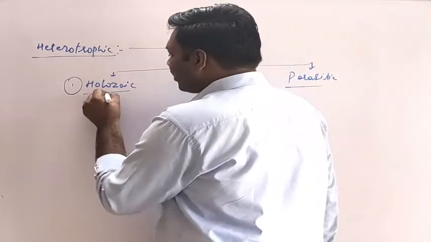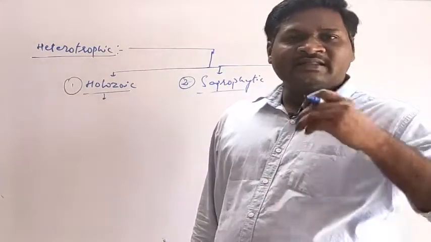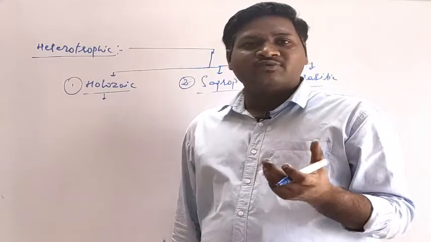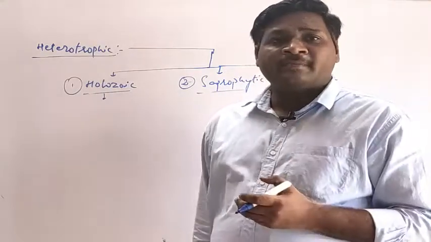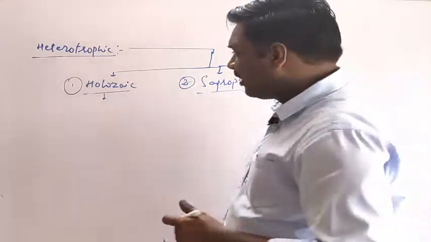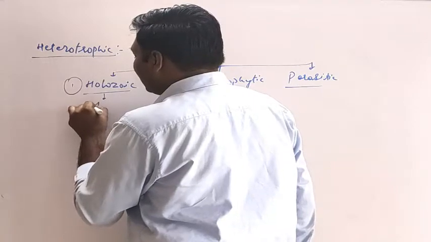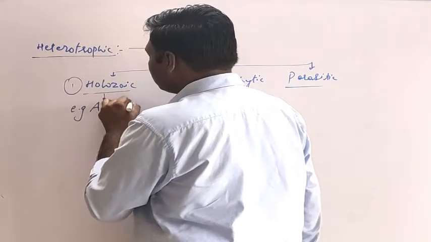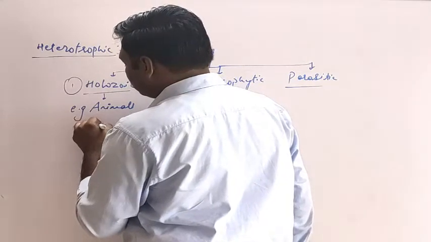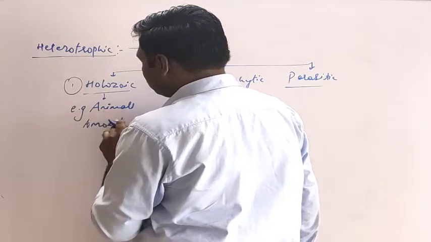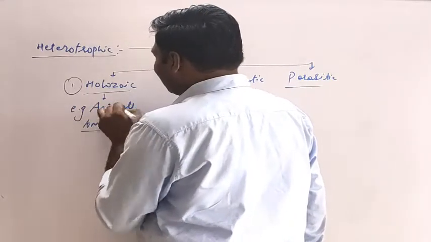What do you mean by Holozoic? Holozoic is seen in living organisms which eat their food material, grind it, and then digest it. Examples are animals and amoeba.